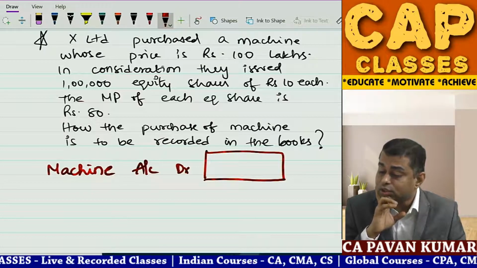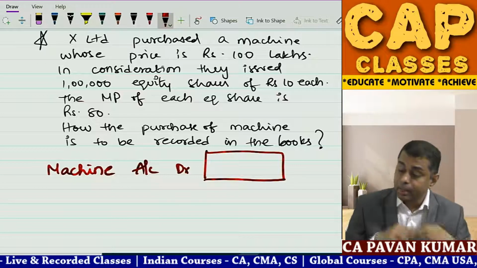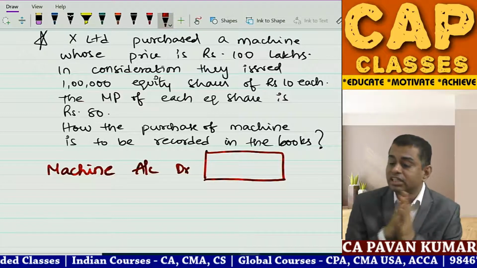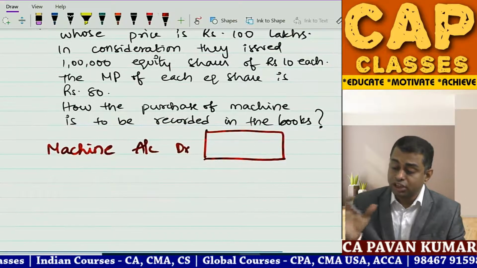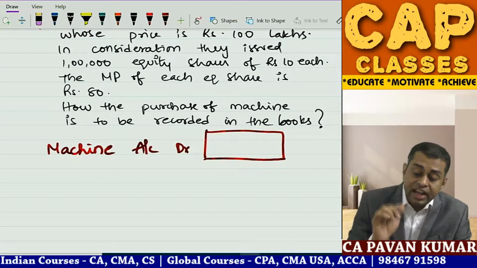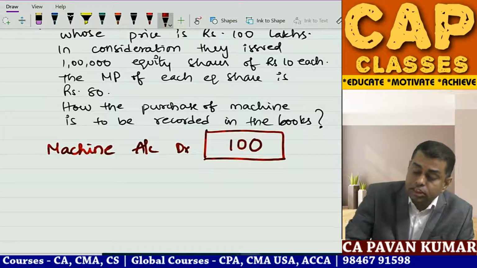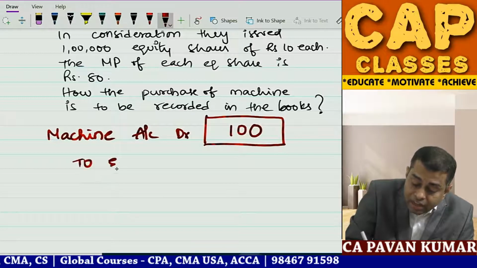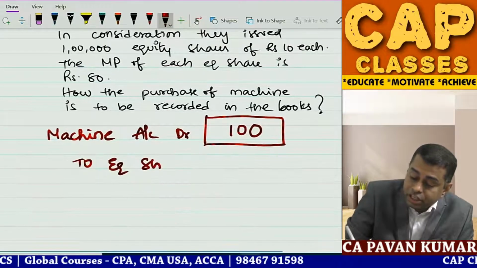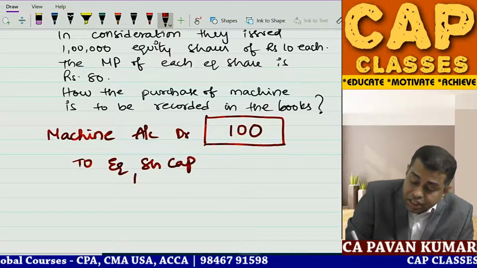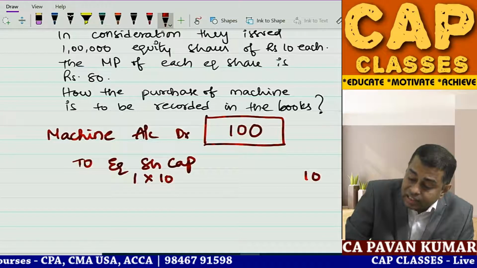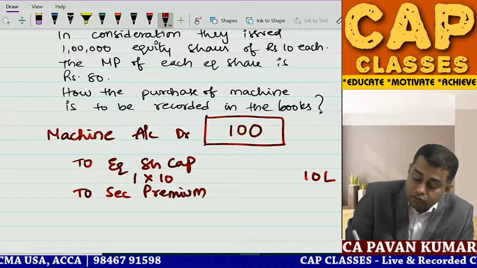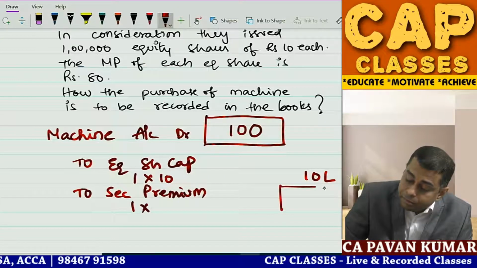100 lakhs. Gokul is saying 80. Ritik is saying 100. Nirmal is saying 80. Shreyas, 100. Anjana, Shanmukapriya, Sumit, everybody is saying 100. Okay. Kushi is saying 80. Okay. Let's see. If I write 100 here, correct or wrong, we'll see later. To equity share capital, 1 lakh shares into 10 rupees, so 10 lakhs here. To securities premium, 1 lakh shares into, how much should I write here?